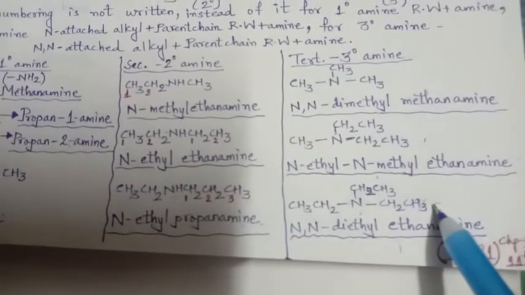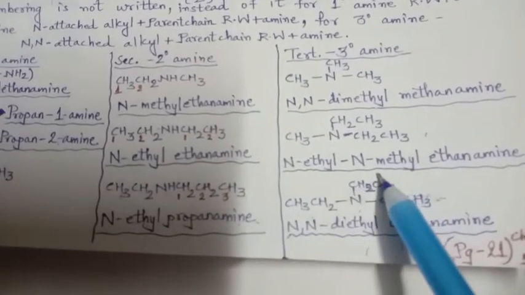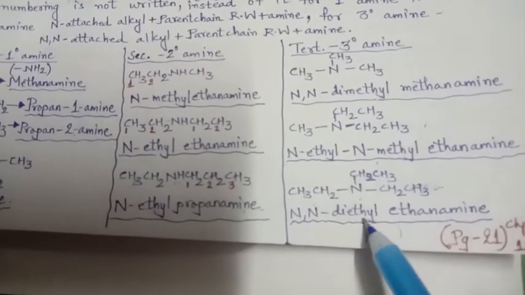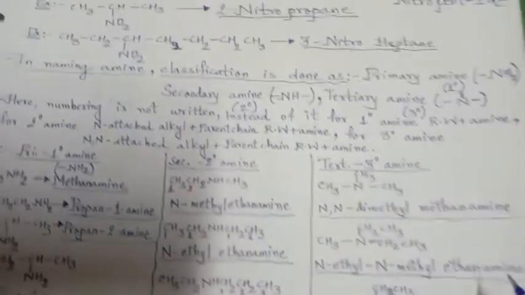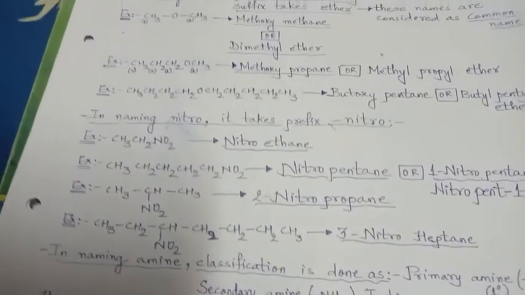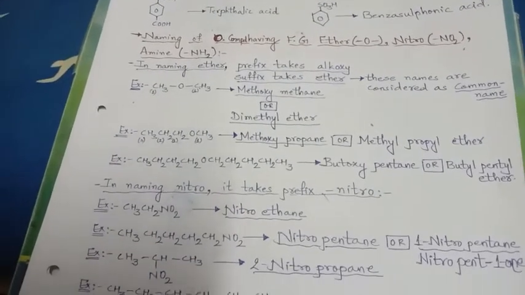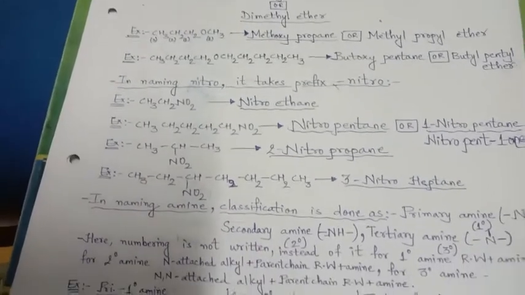But on both sides ethyl, so diethyl, and this is ethane amine. Clear? N,N-diethyl ethane amine. Clear? So these were the 3 functional groups which we have not practiced. Today we have just gone through them, and now we will do some examples of giving the name, right?